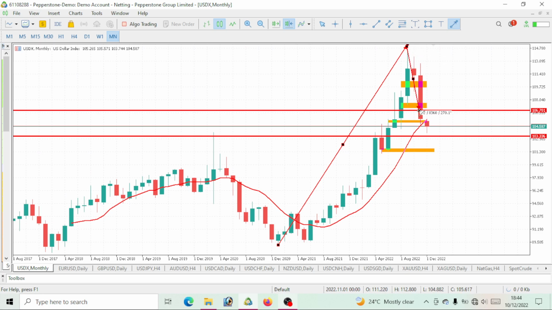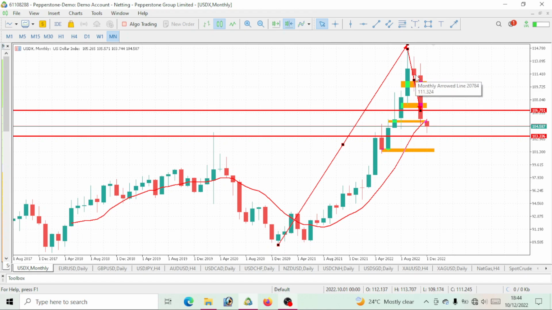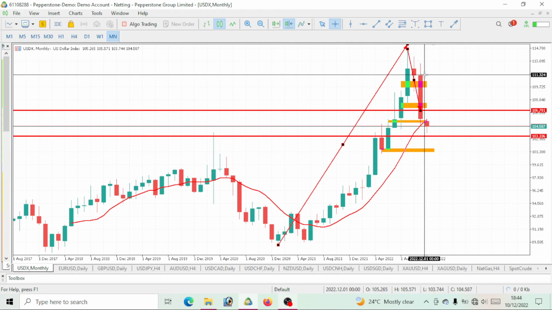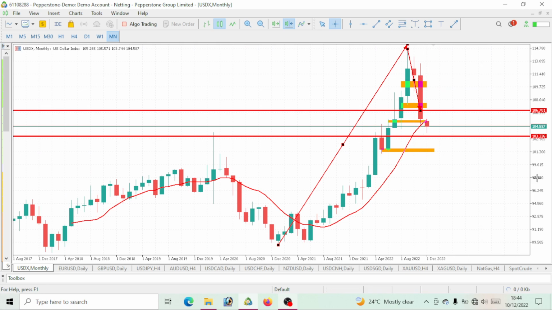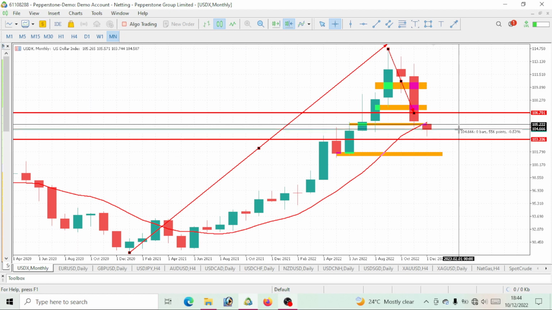Now this price has dropped. We actually had a bearish move in the month of October. Price opened and closed bearish. In the month of November, our price also opened and closed bearish. Now we are in the month of December. Guess what we've gotten, right? We've now gotten a bearish move.